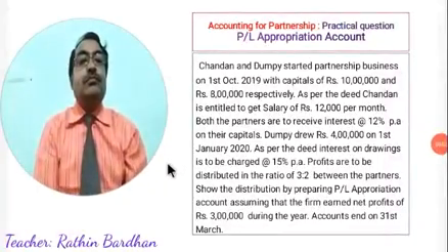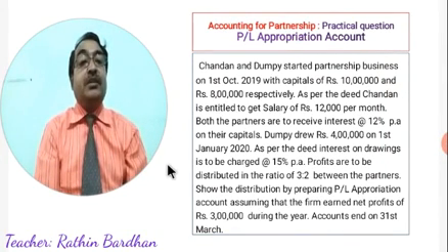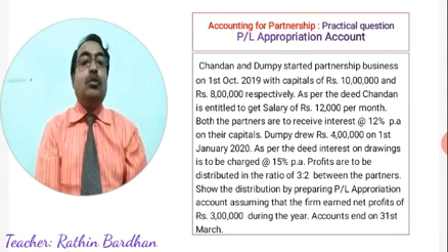Next question. Chandan and Dumpy started a partnership business on 1st October 2019. Remember the date, 1st October 2019, with capitals of 10 lakh and 8 lakh respectively. As per the deed, Chandan is entitled to get a salary of rupees 12,000 per month. Both the partners are to receive interest at 12% per annum on their capitals.